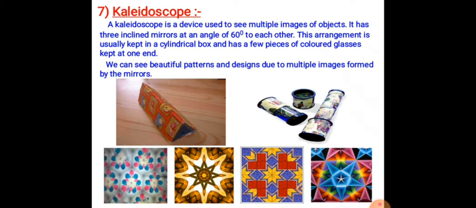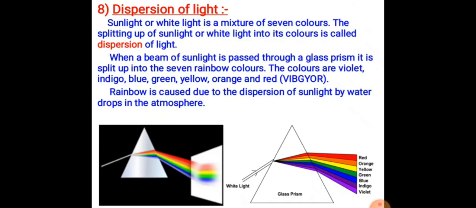The images are very clear and beautiful. That is called multiple reflection of light. This instrument is also used as a toy for children.